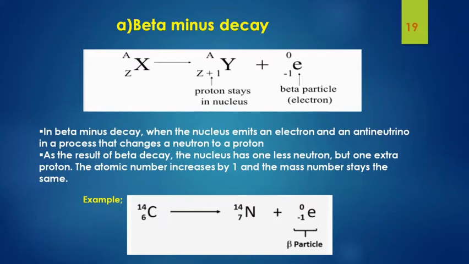Look at the example of carbon-14 undergoing beta minus decay. It becomes nitrogen-14 (7), emitting a beta particle. Its atomic mass remains the same, as you can see, and atomic number is increased by 1 unit.